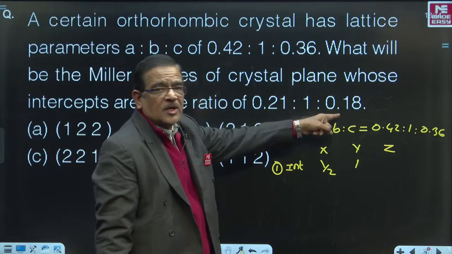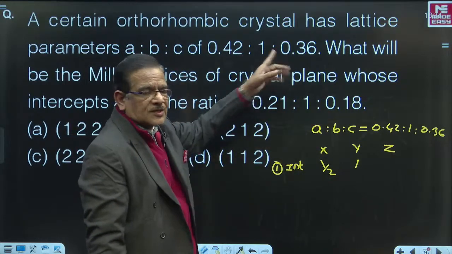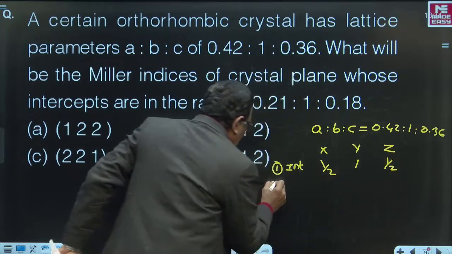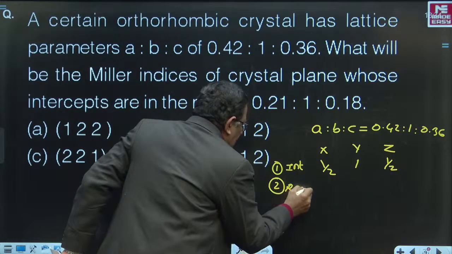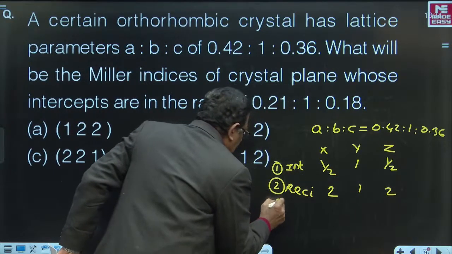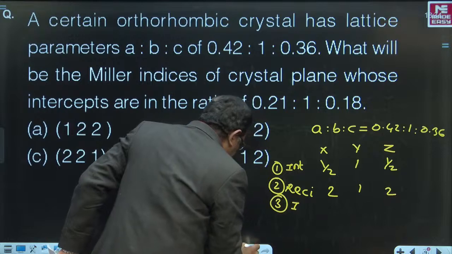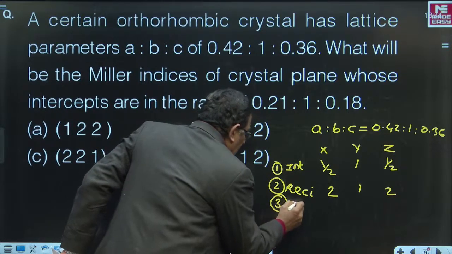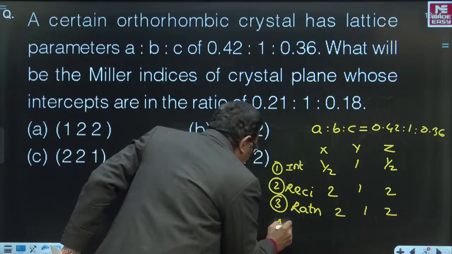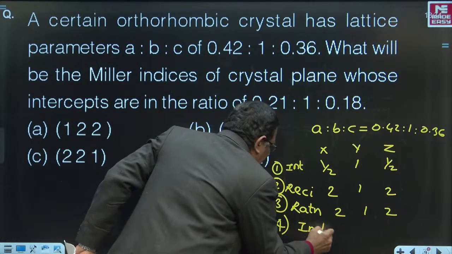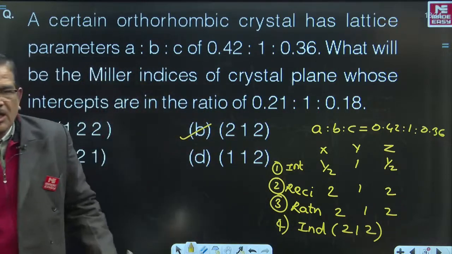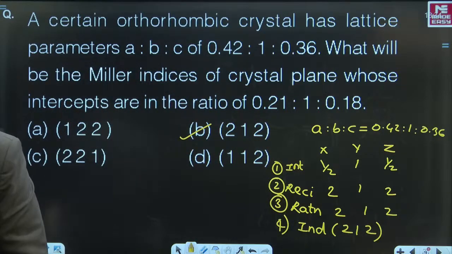Now you have tried this 0.18 as a multiple of 0.36. That means half of 0.36. Hence the multiple is half. So as you go for this, you have to take the next step, reciprocals, that is 2, 1, 2. Very good. Next, we have to write what is called the rationalization. In the rationalization, you are getting 2, 1, 2 only. No fractions are left out. Therefore, indices happen to be 2, 1, 2. Very good. So 2, 1, 2 are given in the so-called choice B. That is the right answer.